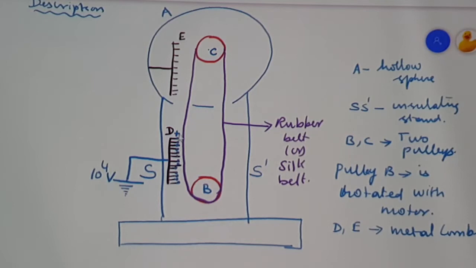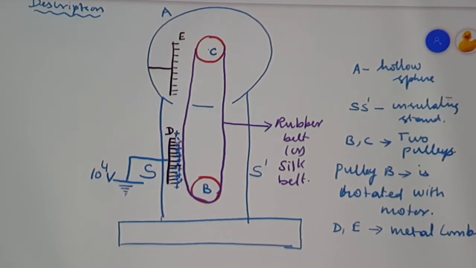So at these sharp ends you will have accumulation of charges. Here accumulation of positive charges is taking place since the end is connected to the positive potential. So a very high potential of 10 to the power 4 volt applied to the comb D causes the sharp ends to be concentrated with higher positive charges.